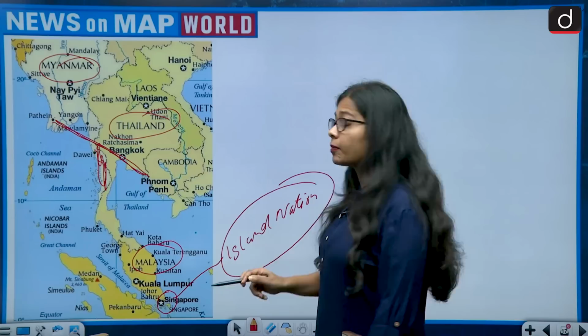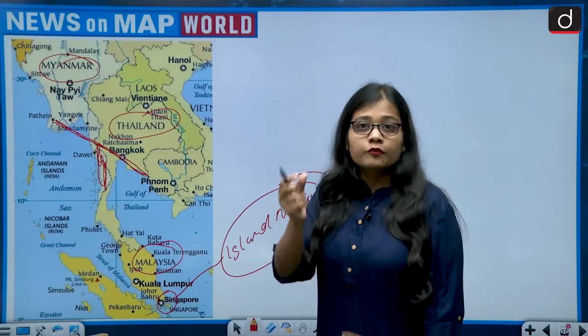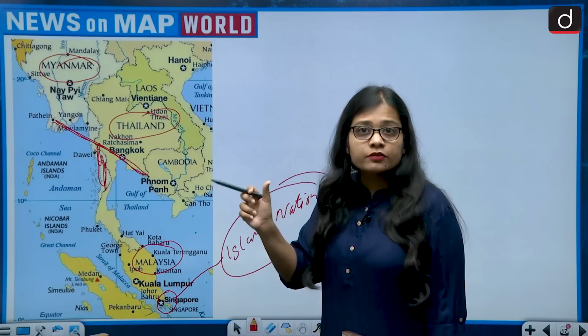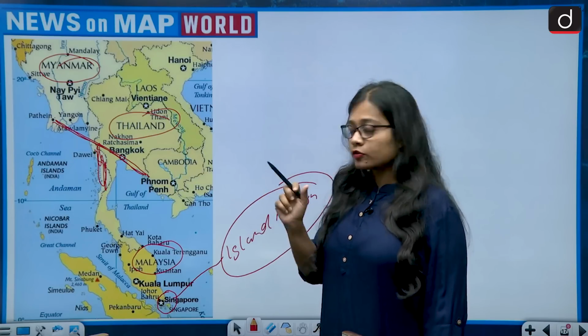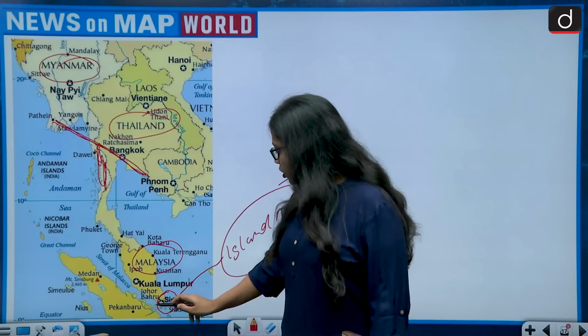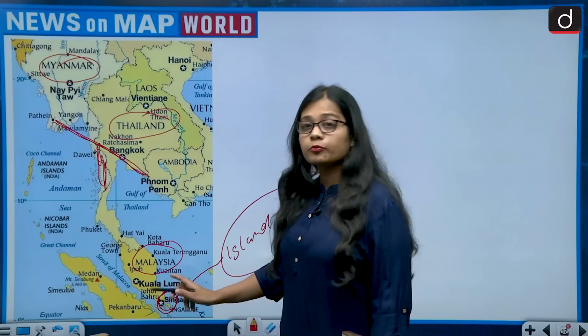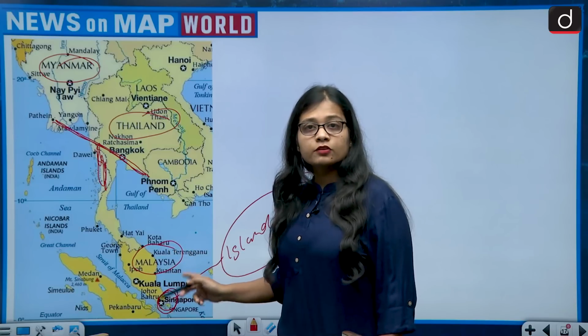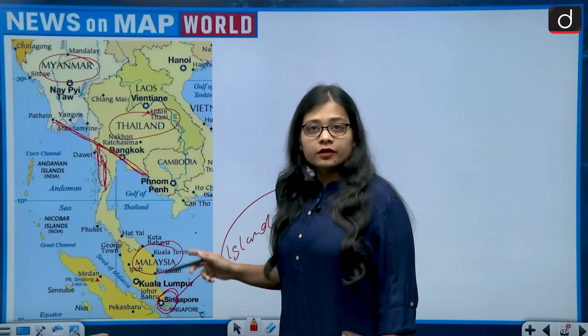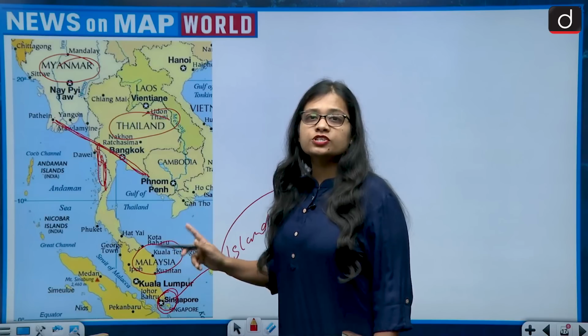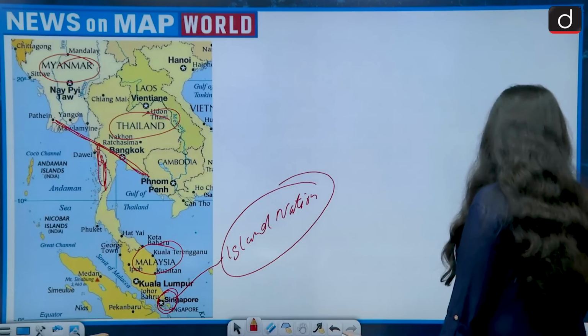While we are talking about the Malay Peninsula, we are talking about the word peninsula, not island. So Singapore does not lie in the Malay Peninsula. Singapore is separated from the Malay Peninsula completely, and they both connect with each other through two bridges.